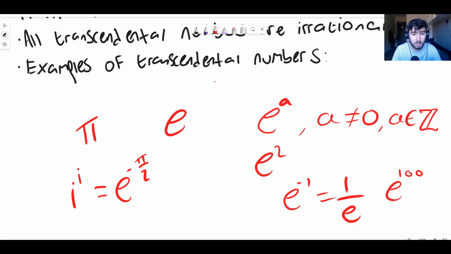For example, the natural log of 2 is transcendental as well. The natural log of 3. In fact, the natural log of any integer, except the natural log of 1, is transcendental. And there are plenty more, as I say. It's generally things that are based around pi and e, and there are others that have nothing to do with pi and e, for sure, but the most famous ones are the ones that are related to pi and e. These are the transcendental numbers.